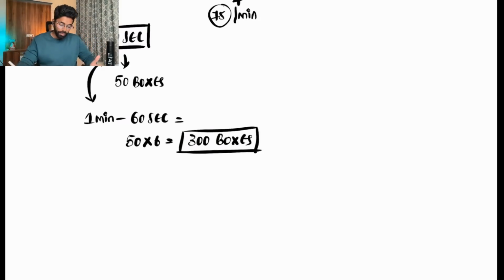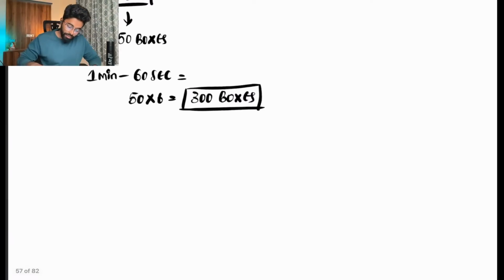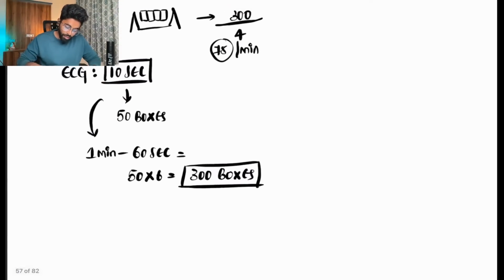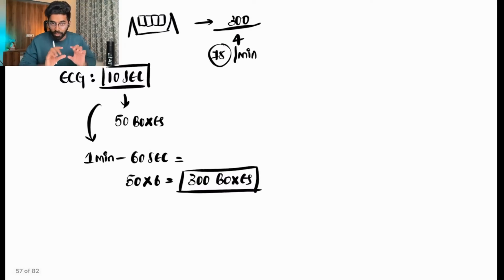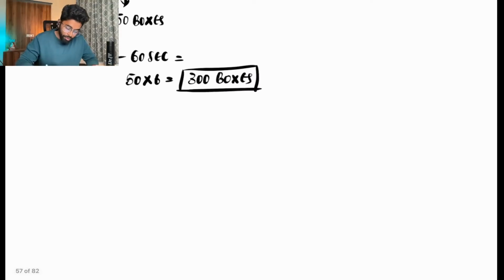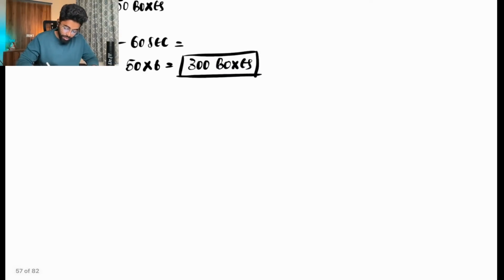Why do I have to tell you these minor basics? Because medicine is everything. Why is this happening? Why are we getting this? When you ask the question why, medicine becomes very easy, and you will learn medicine more conceptually. So this is where the 300 comes from, and it is very easy: you count the total number of large boxes between two RRs and divide 300 by it. So 300 by 4 is always 75.